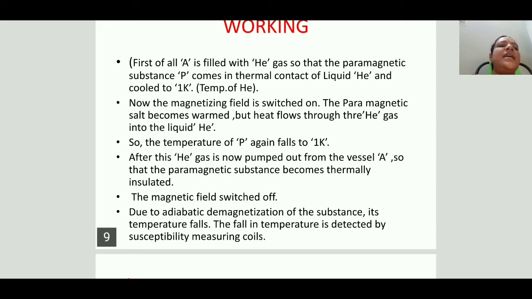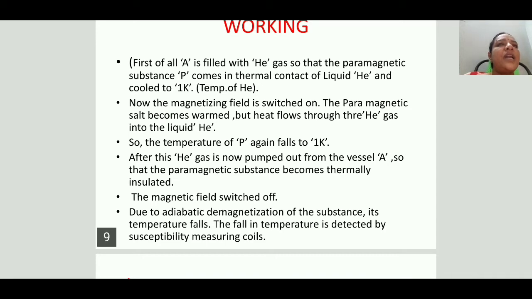After this, for the next step, adiabatic demagnetization, the helium gas is pumped out from vessel A. So the paramagnetic substance becomes insulated. That means we are making this system adiabatic. Next step, the magnetic field is switched off.